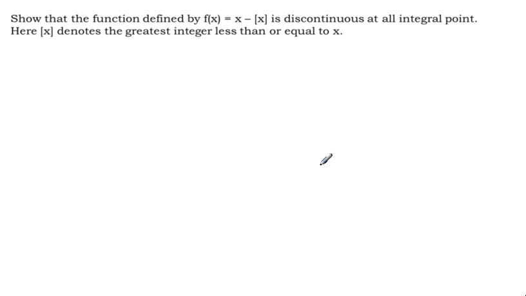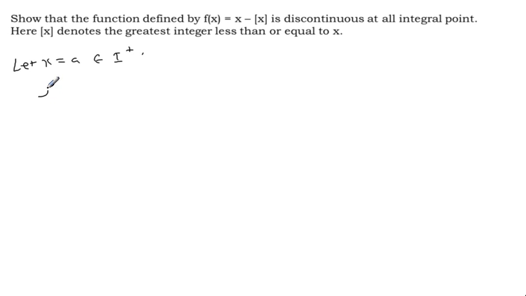Show that the function defined by f of x equal to x minus mod of x is discontinuous at all integral points. So we have to show that the function is not continuous at any integer. Let us take x equal to a, a positive integer, as an assumption.